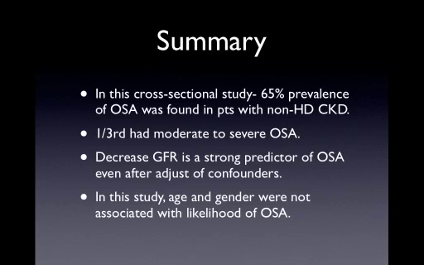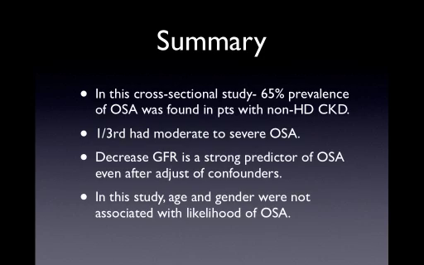So in summary, this was a cross-sectional study. They found that their patient population had a prevalence of around 65% for obstructive sleep apnea in patients with non-hemodialysis-dependent CKD. One-third of their patient population had moderate to severe obstructive sleep apnea.